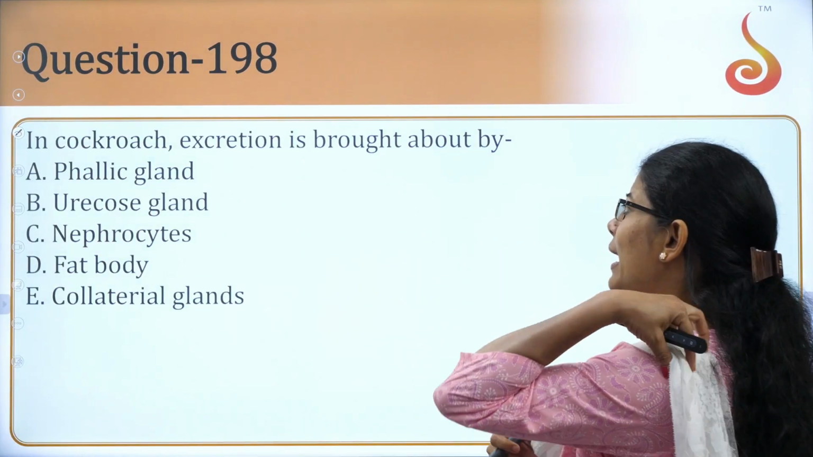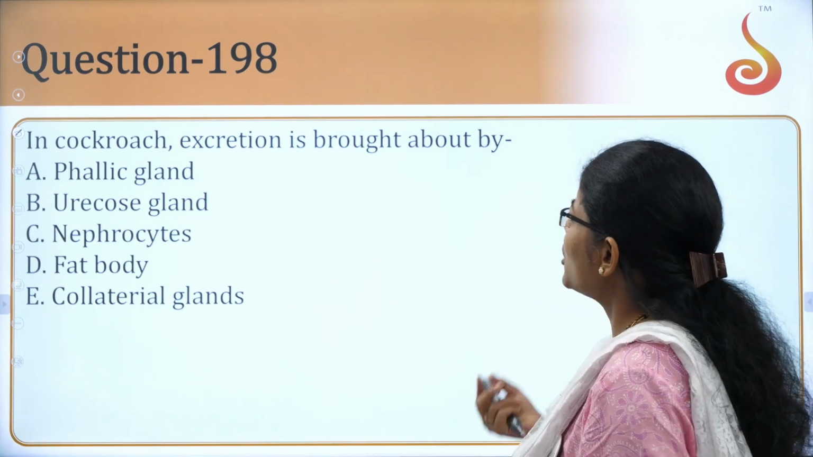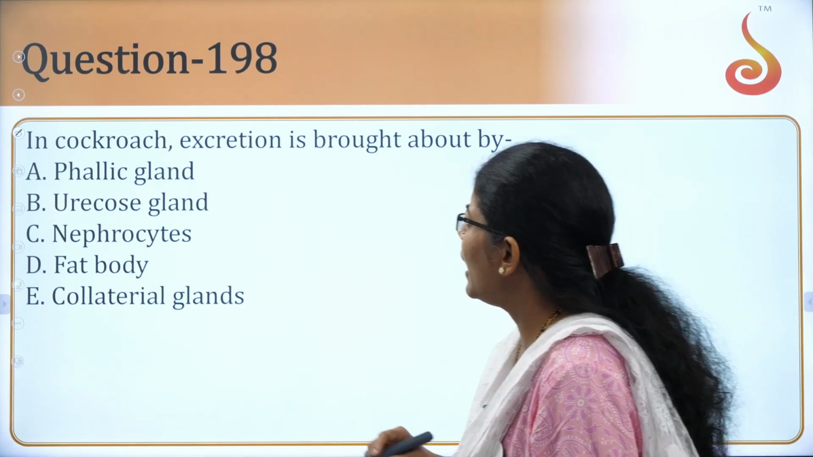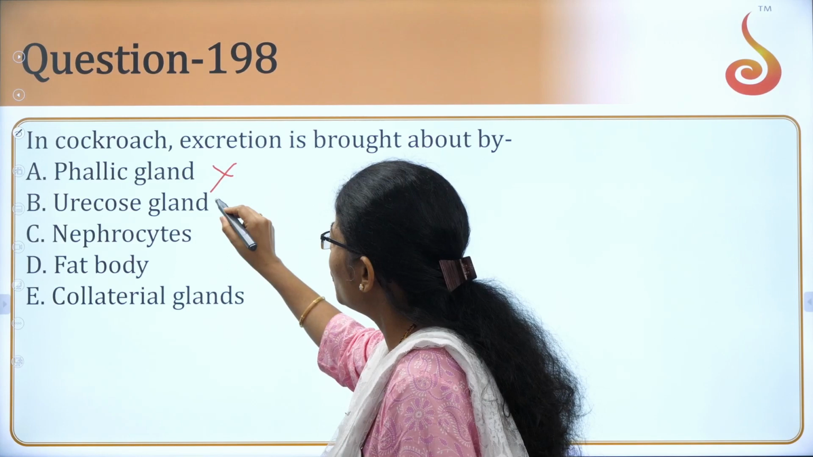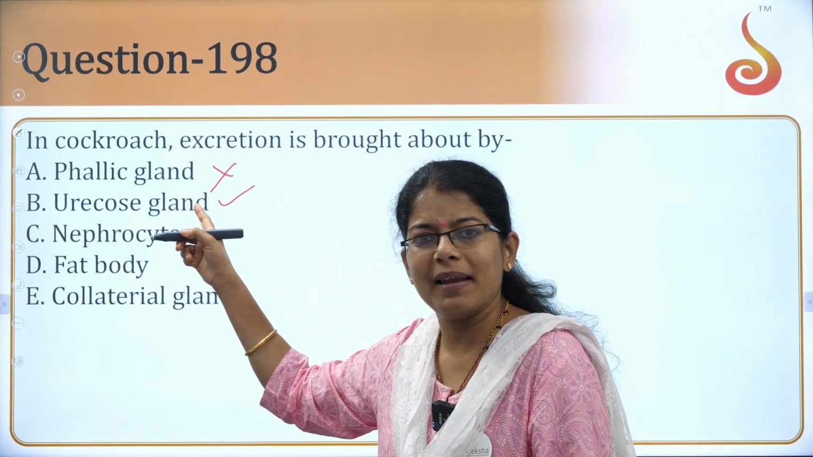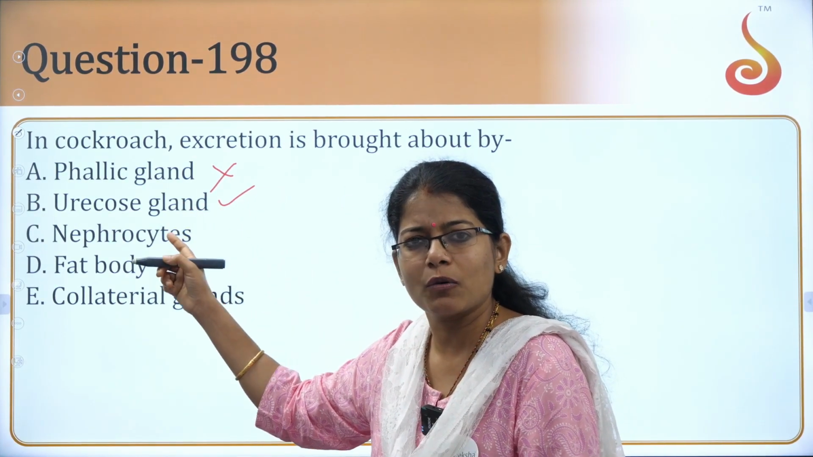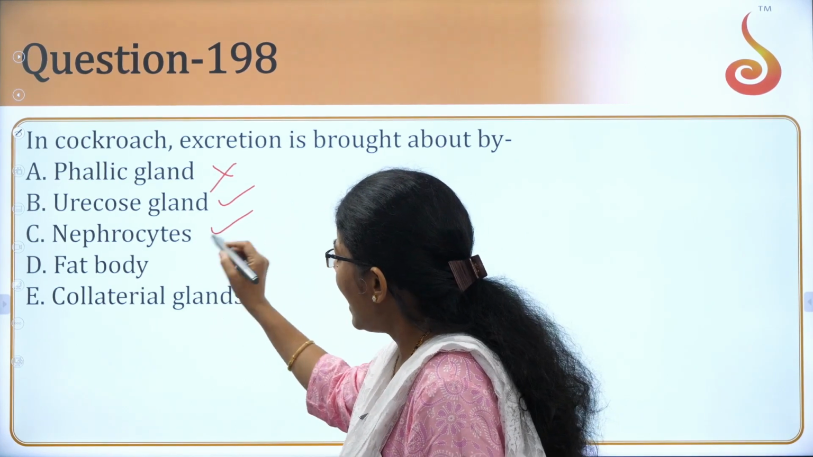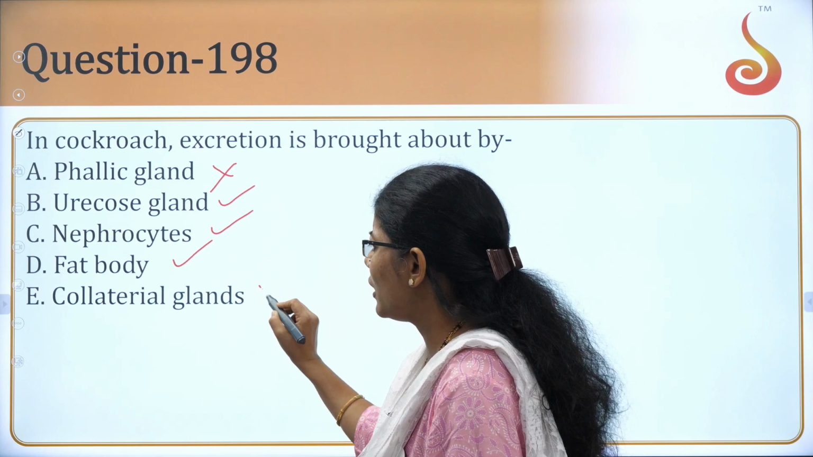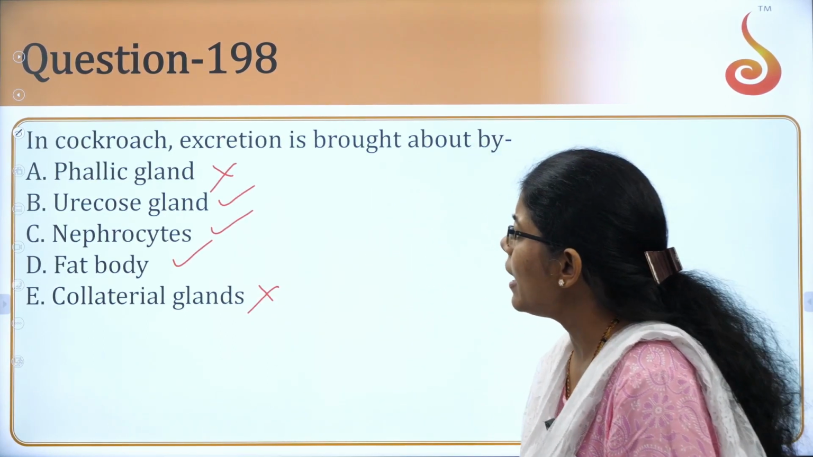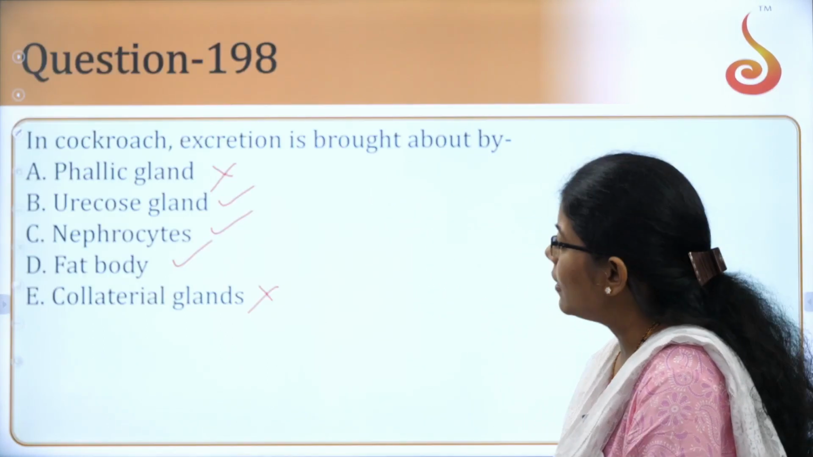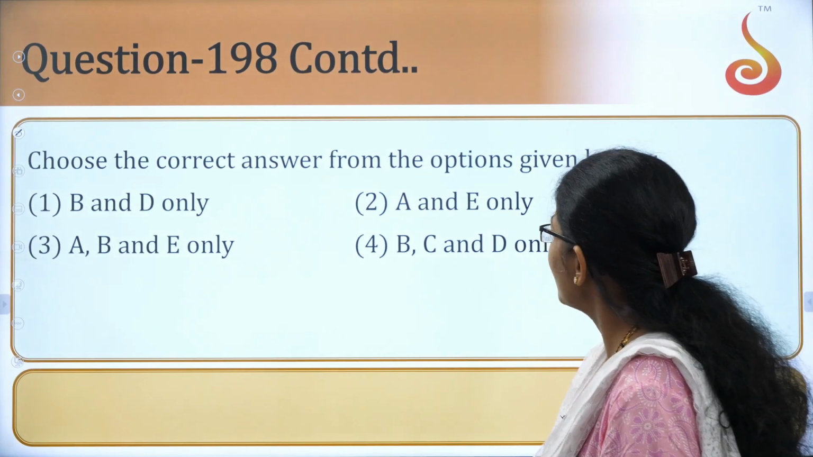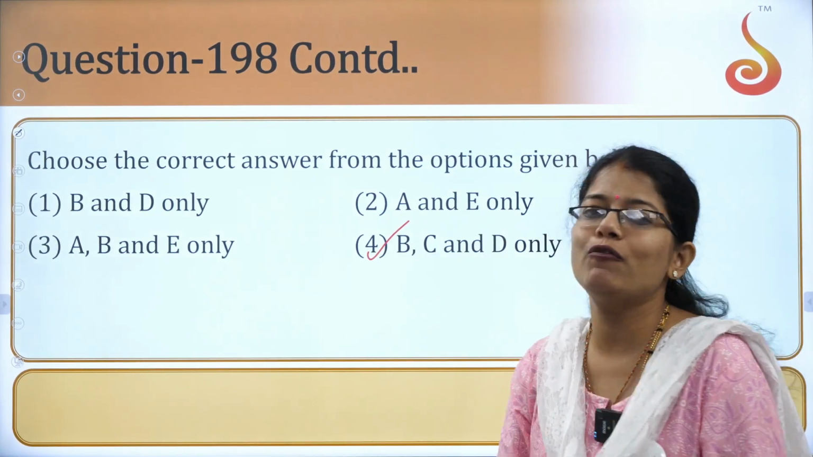Very simple. In cockroach, excretion is brought about by uricose gland, no. Again, there was a similar connected question previously, I solved a question connected to this. Nephrocytes, yes. And the fat body, yes. Not the collaterial gland. So the option here would be B, C and D. Let us try to find out the answers here. B, C and D, option 4.